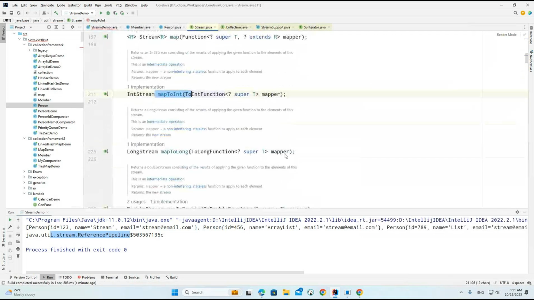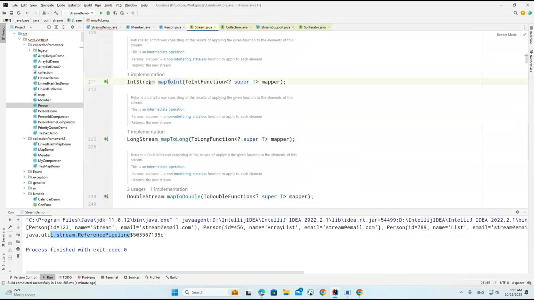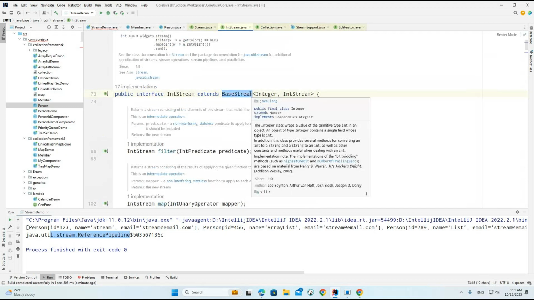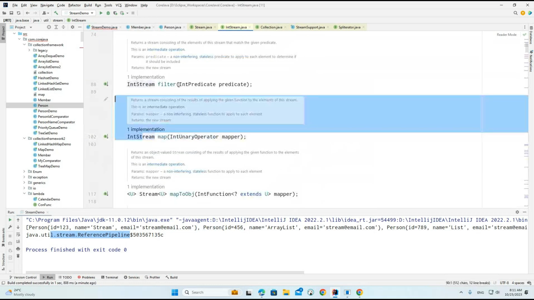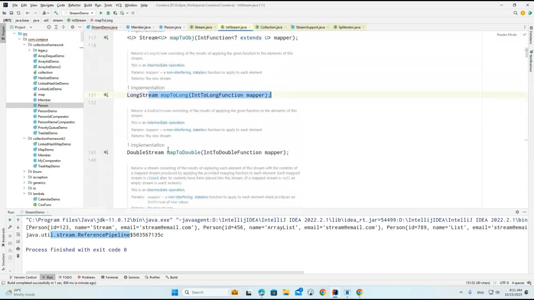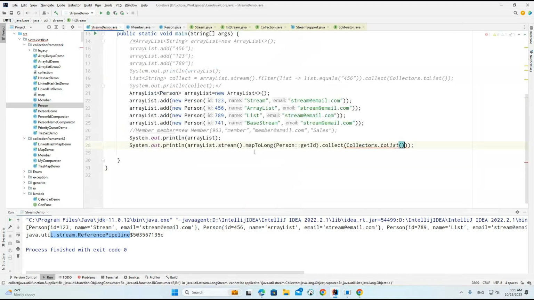Here, instead of loading this particular ID, if you go to the stream, mapToLong we are getting the long, mapToInt we are getting the int. Okay, so these are again stream objects. Now if you go to IntStream, internally it is directly extending from this particular base. So I will get the filter method, map object, mapToLong, mapToDouble, and again these are the different types of methods we are having under the IntStream.